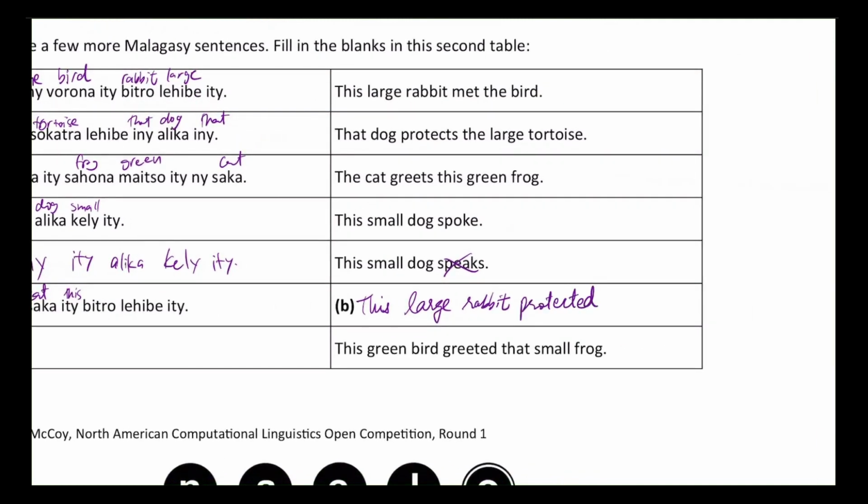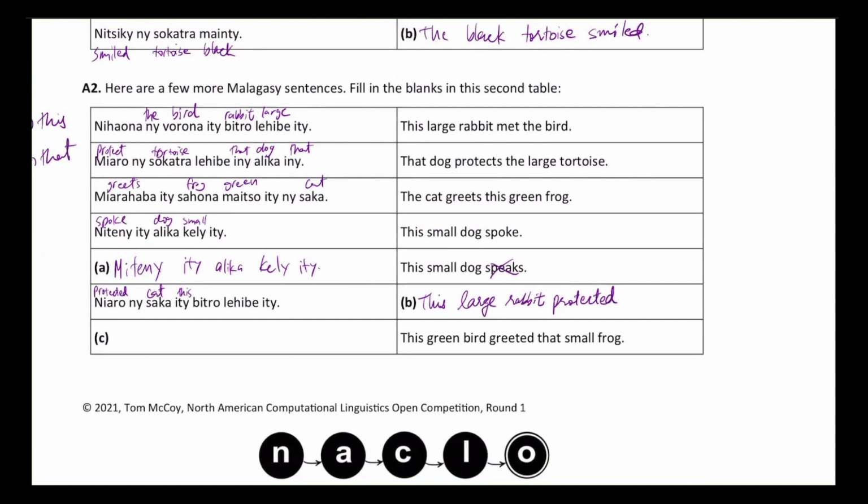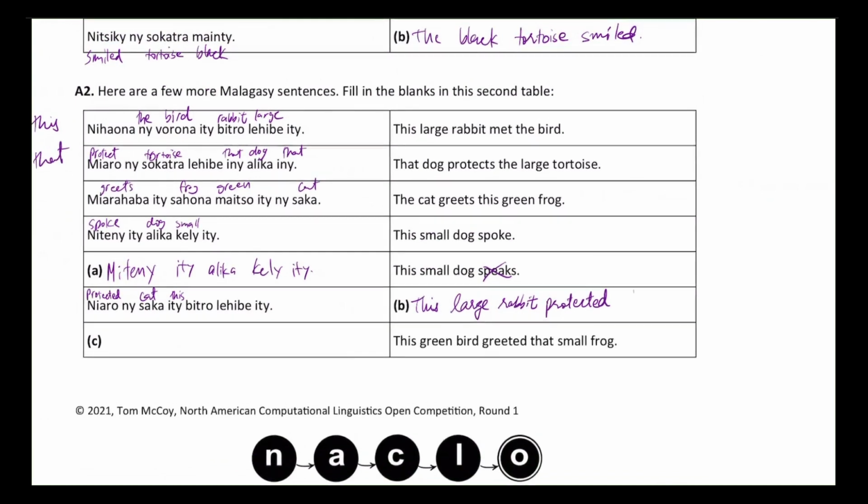And we're going to have the last one, which is the object, which is cat. The cat, because we have ni written before saka. One last one. We have this green bird greeted that small frog. So once again, let's go through the usual steps.